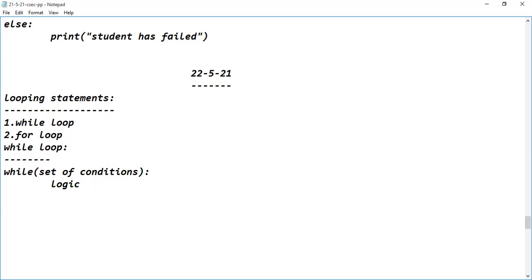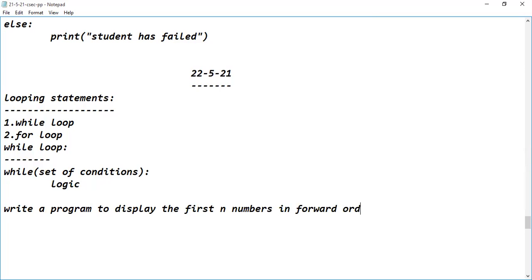Okay. So write a program. Write a program to display the first n numbers. Write a Python program to display the first n numbers in forward order.